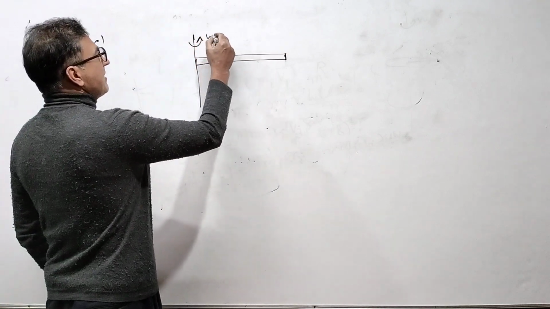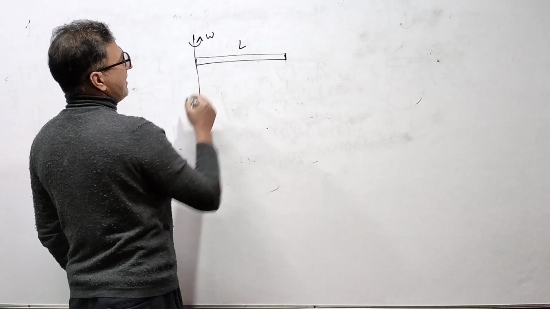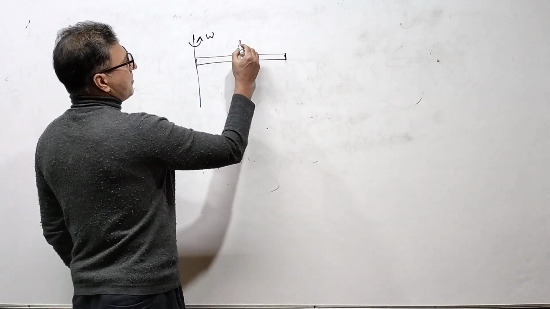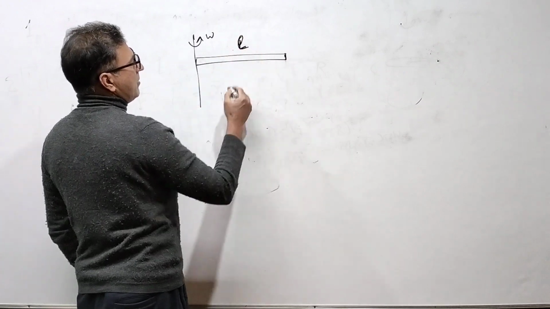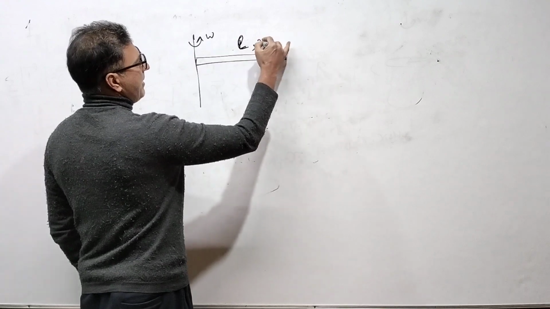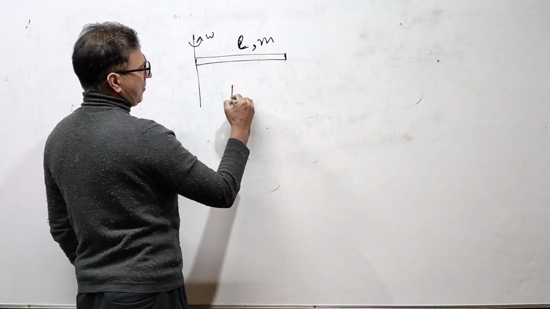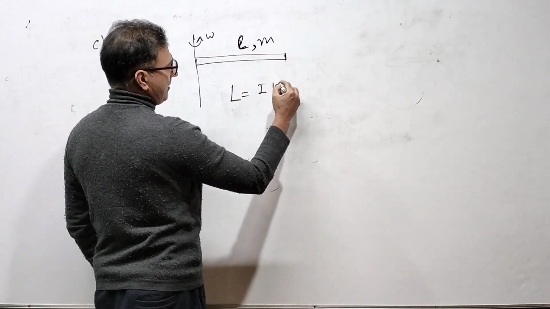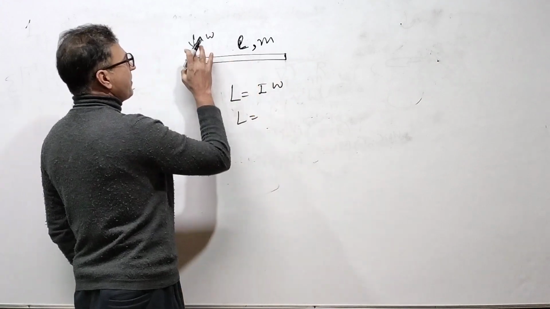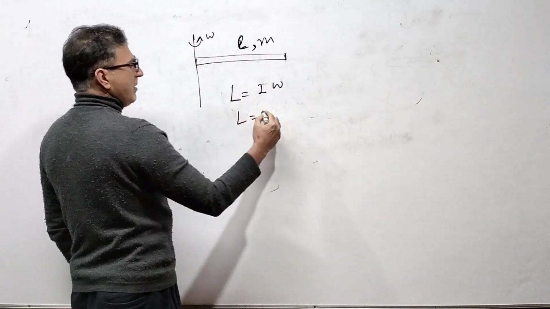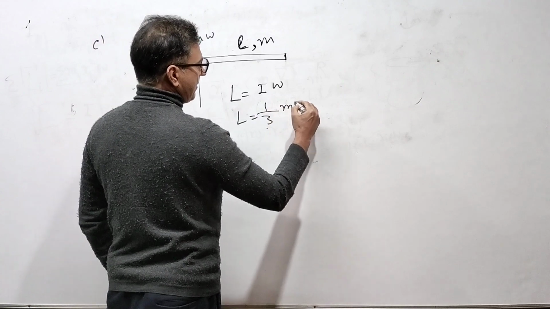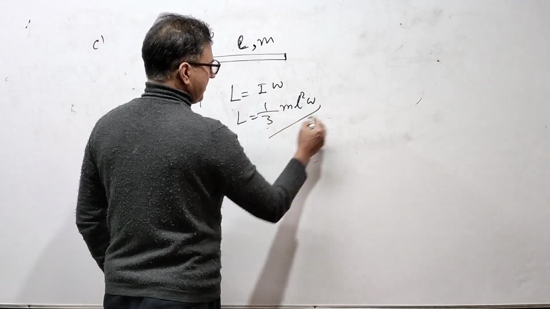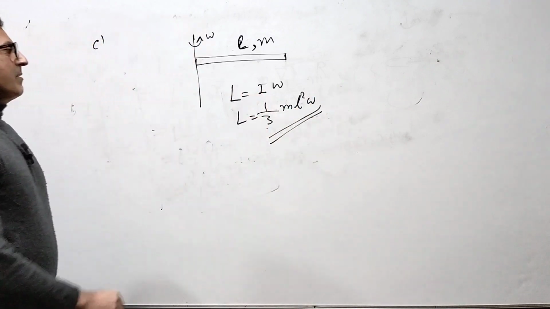Length is L, so make it small l. Tell me, if its mass is m, what is the angular momentum? L is equal to I omega. What is I? The moment of inertia about this axis of the rod, 1/3 ml square. Omega. Answer. That is all.